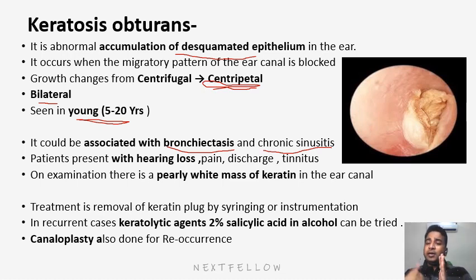Okay, in recurrent cases, when the patient is having continuous or recurrent collection of this, we can use 2% salicylic acid and alcohol, that will help in clearance of this epithelium. And suppose there is some narrow canal in the patient which leads to accumulation of this debris, so we can go for canaloplasty, that is to make a proper size of the external auditory canal, so that it may facilitate this debris removal from the ear canal.